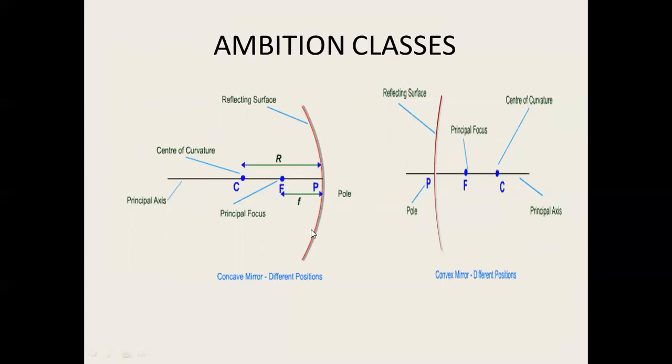These are for concave mirrors. Same in the case of a convex mirror: this is also part of a sphere and the center is behind the mirror. This is the reflecting surface. We always keep the reflecting surface towards the left. The center of the sphere from which the mirror is formed is known as the center of curvature, this is the pole, and PC is the line known as the principal axis. All the rays parallel to the principal axis appear to come from the focus, which we will discuss later. The distance between P and C is known as the radius of curvature. The distance between P and F is known as the focal length.